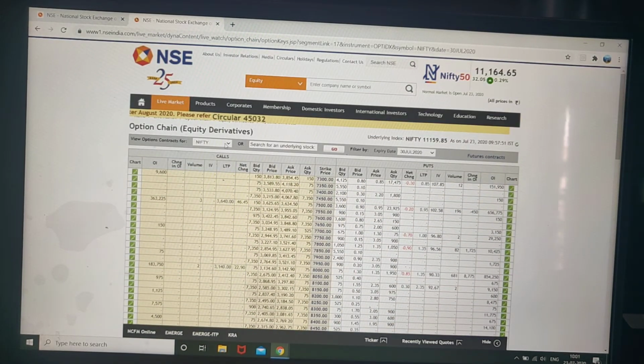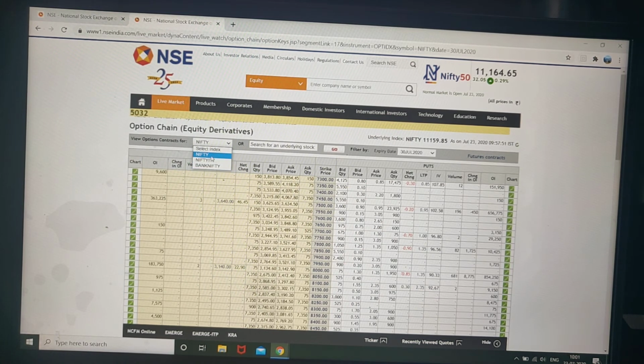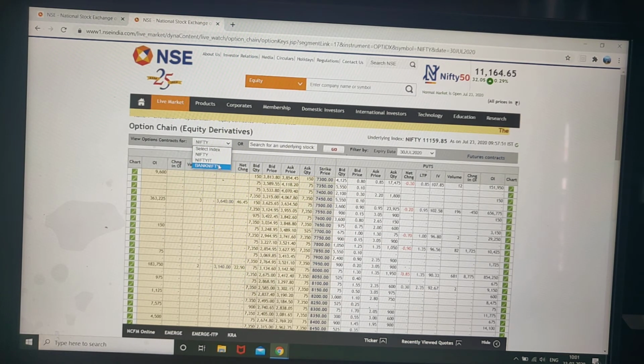Okay, so this is for Nifty. There are other indexes, like the stock segment, Bank Nifty, Auto, because there are basically 3 tradable indexes: Nifty, IT, and Bank Nifty. Nifty and Bank Nifty, these are the most traded.